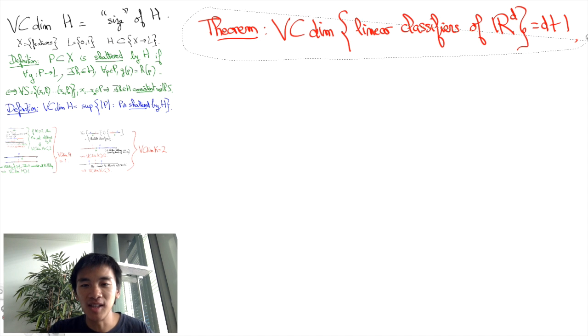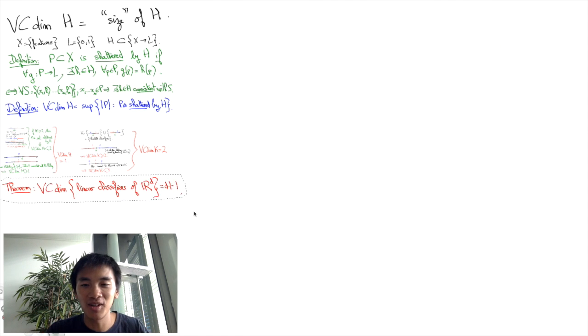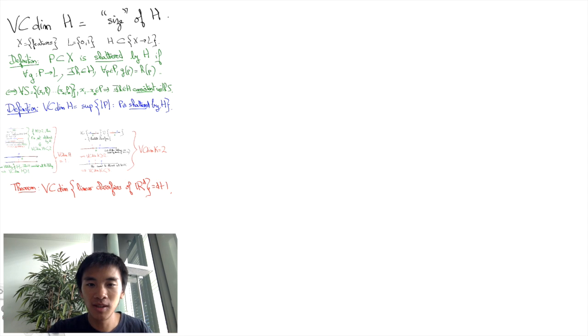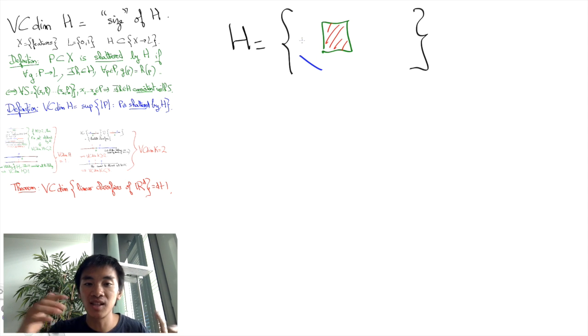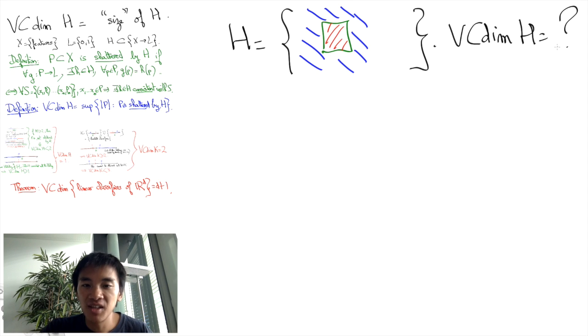Let's consider another easy example to really grasp the concept of VC dimension. Consider classifiers that correspond to drawing a rectangle aligned with the axis and giving label 1 to the points inside the rectangle and 0 to the others. Can you guess the VC dimension of this set of classifiers? It turns out that the VC dimension of these classifiers is 4.